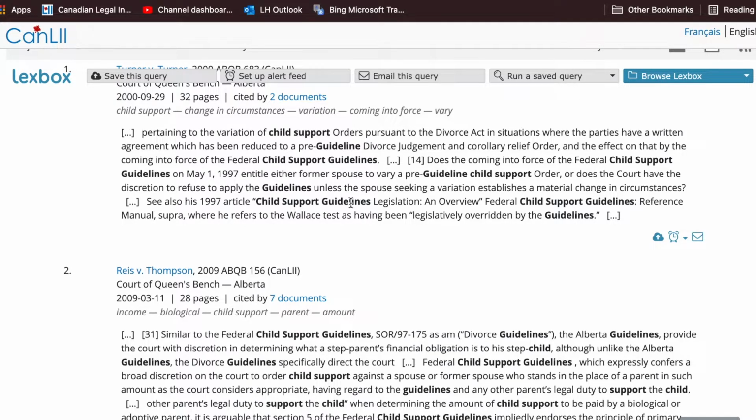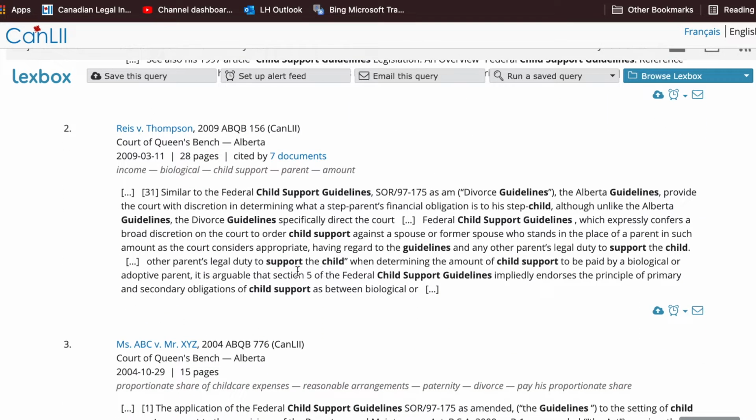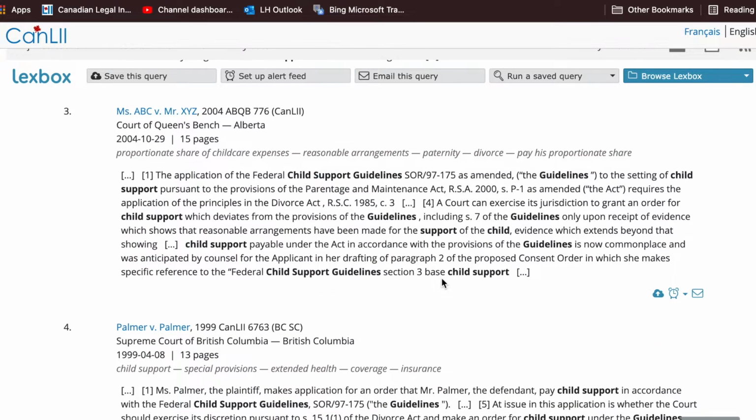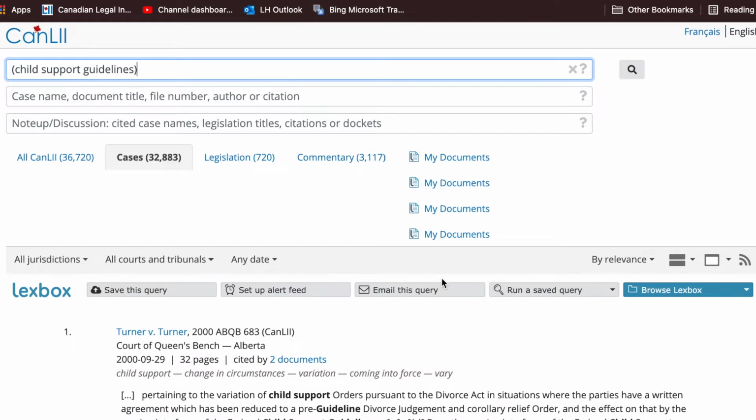child support guidelines, the phrase. It's also returning child support or child or support on its own, or the word child on its own. And so that's the reason why you're getting a lot more results. So it's not just looking for child support guidelines, it's actually looking for results that have the individual words. If you want to be specifically looking for cases on child support guidelines, you should use quotation marks.